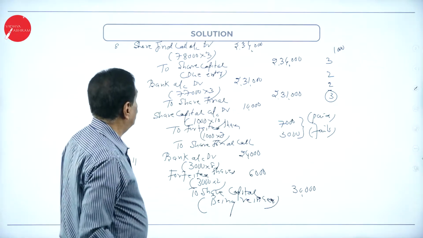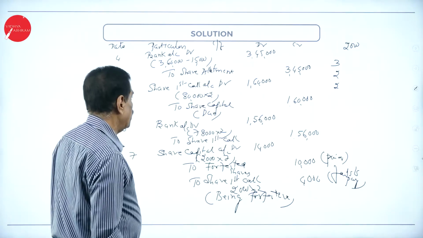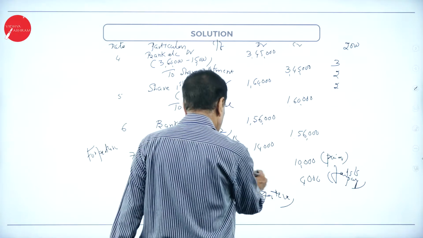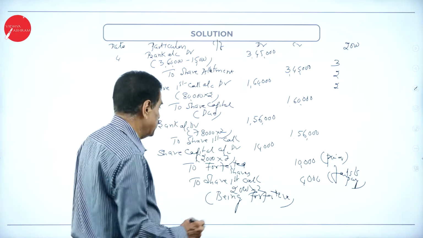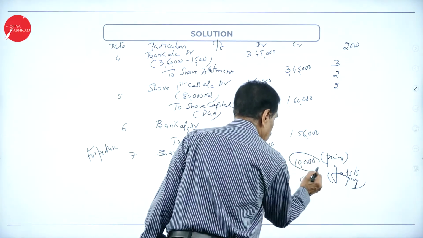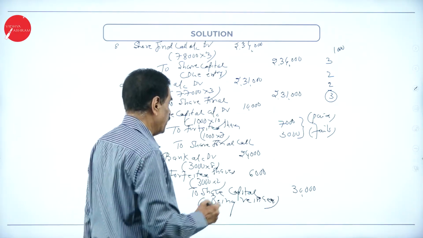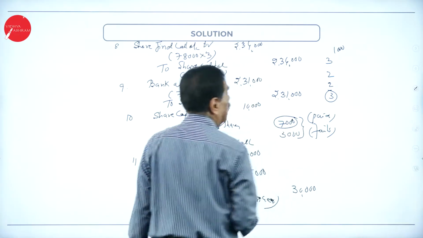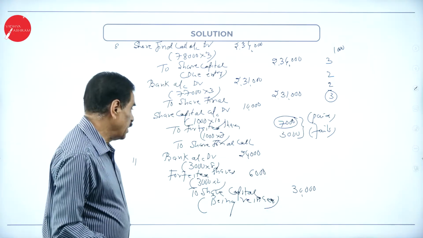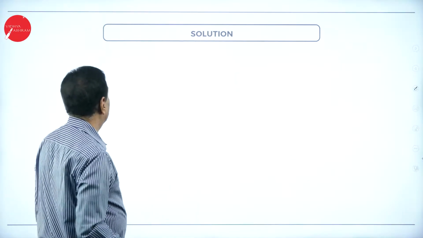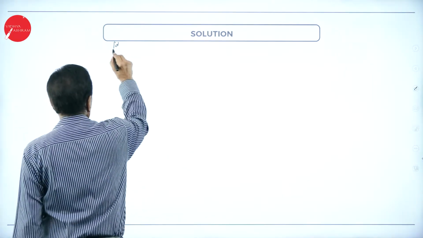Now, if we go one by one, first forfeiture entry: share capital debtor, to forfeited share account, this is 10,000. Then forfeited, come back here, to forfeited, 7,000. 10 plus 7, 17,000, minus 6,000 is the loss. So, next entry, 12th entry.